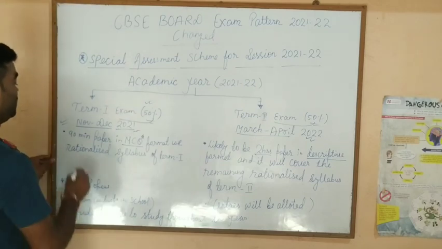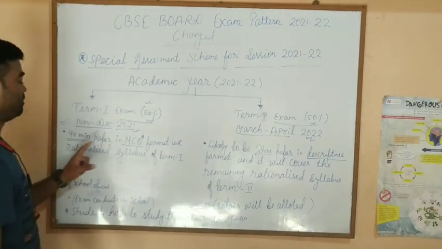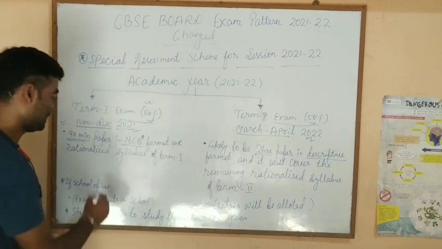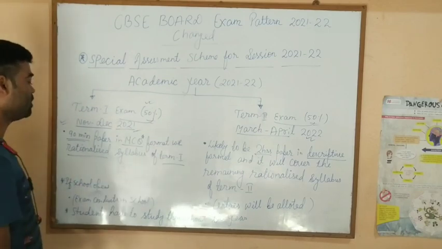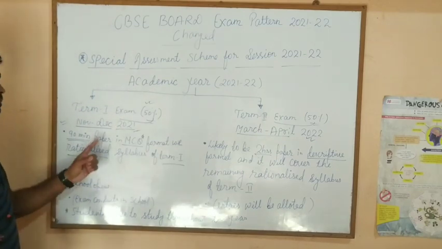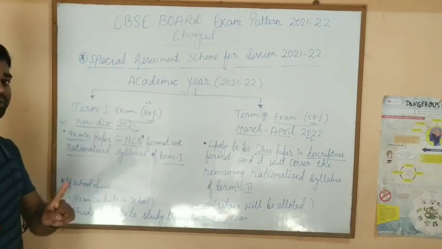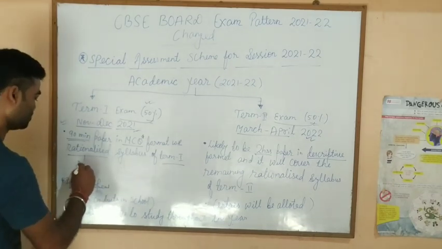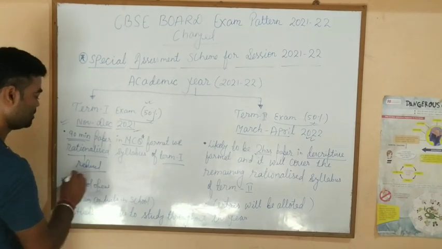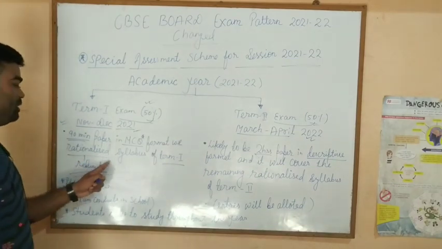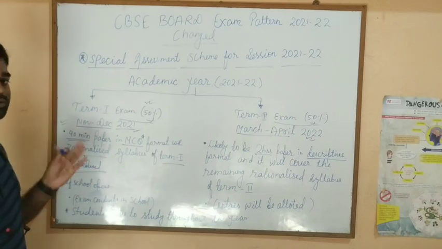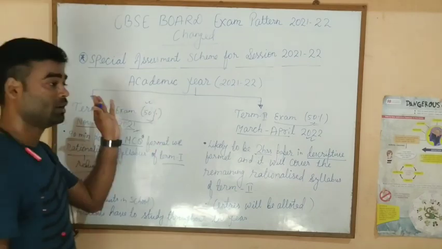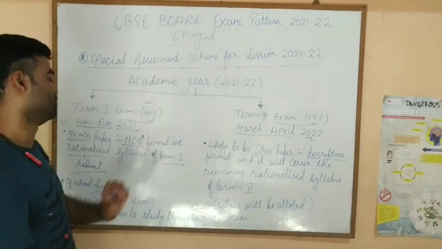So now see, term 1 will be a 90-minute paper in MCQ format with a rationalized syllabus of term 1. First thing you have to note is that the term 1 paper will be of 90 minutes in MCQ format. And what is the meaning of rationalized syllabus? Rationalized means reduced. It means CBSE will reduce your syllabus, but it will issue a new circular in which it will discuss the reduced syllabus: what will be the 50% of term 1 and what will be the syllabus of 50% of term 2.